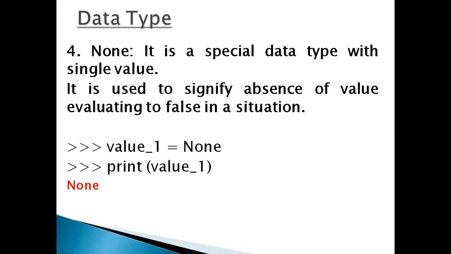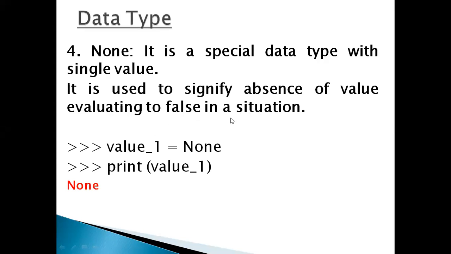So next data type is None. It is a special data type with a single value that can be applied, only null. It is used to signify the absence of a value and evaluates to false in a condition.